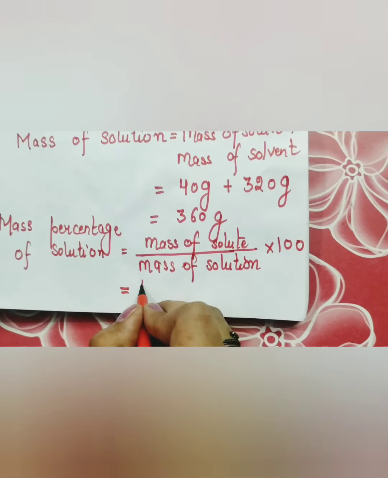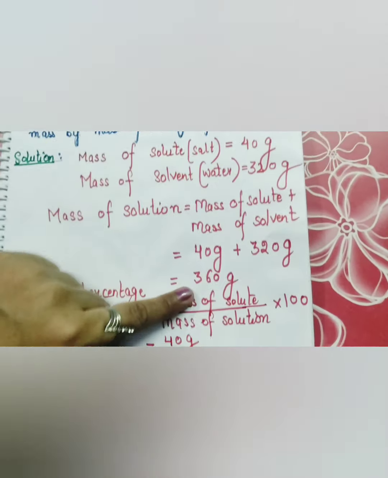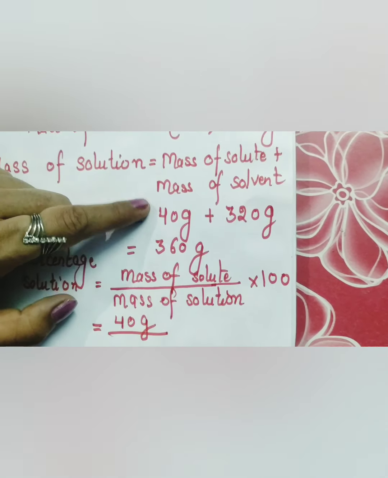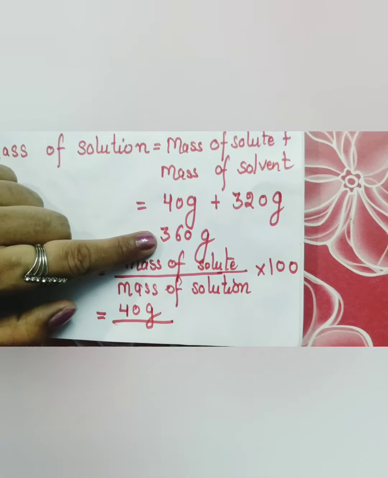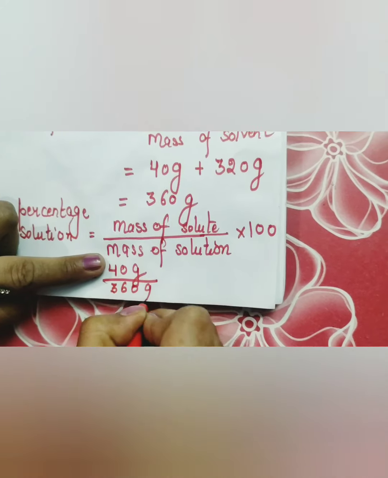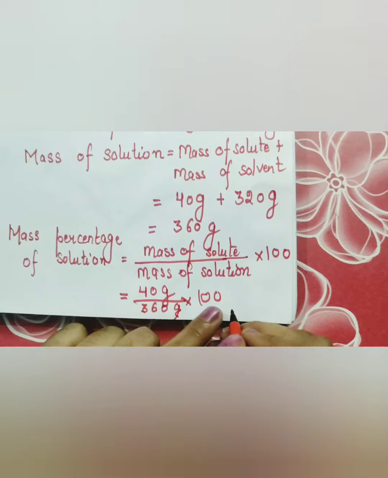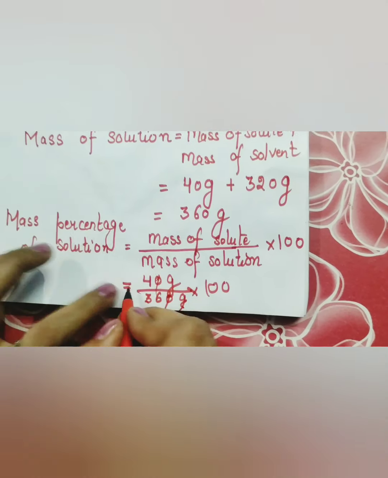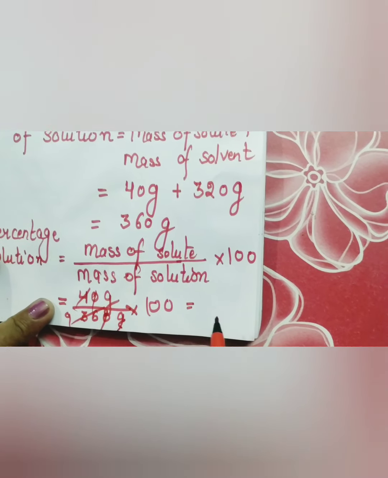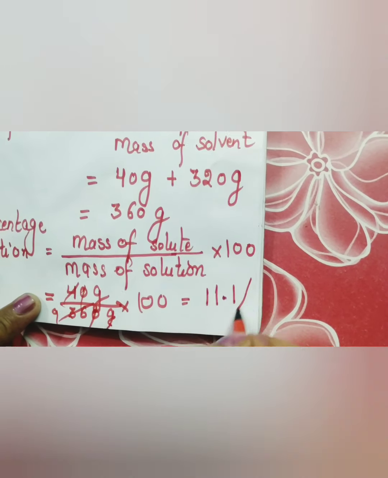So mass of the solute is given 40 gram, and after adding solvent and solute, the mass of the solution comes out to be 360 gram. So here 40 upon 360 into 100. After calculating, we find the answer, that is 11.1 percentage.